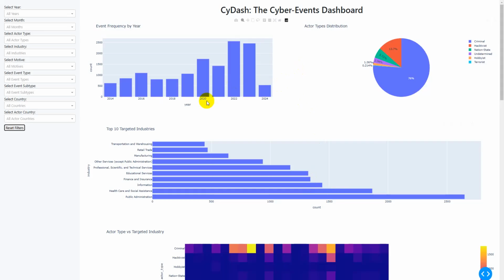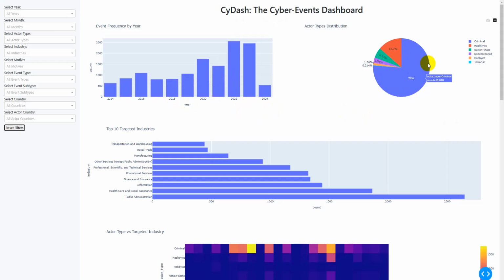So as you can see, there is a clear rise in the number of cyber events from the year 2018 ahead. We can see a rise from 800 events to somewhere around 2,500. This rise can be because of all sorts of technical advancements and social events such as the pandemic.